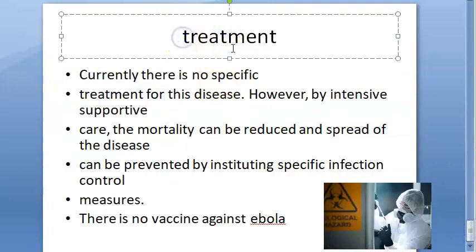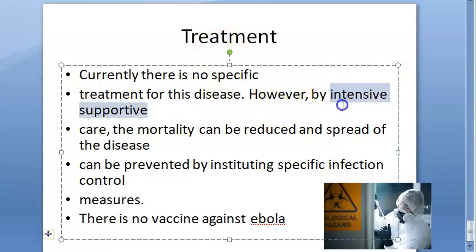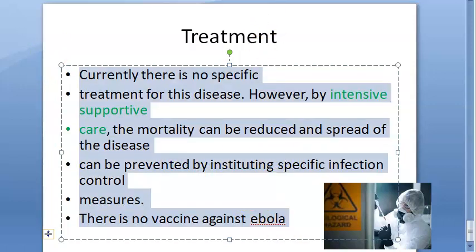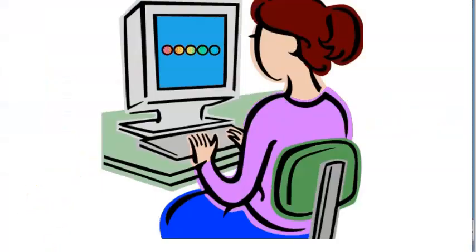What is the treatment, guys? Currently, there is no specific treatment. So basically, they will give intensive supportive care. Mortality can be reduced and spread of disease can be prevented, right? Basically, that's what they are saying. Spread of disease you can control. Shall we take a recap, guys?